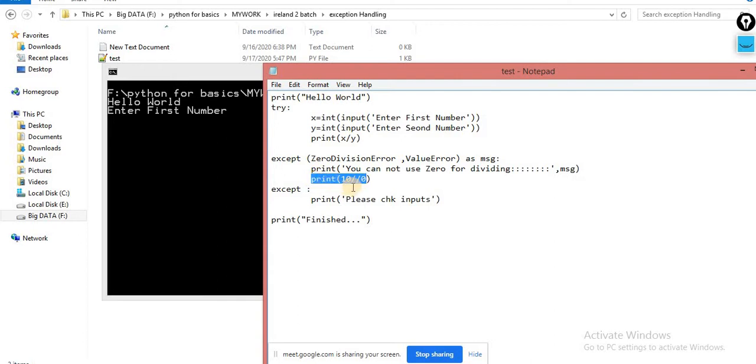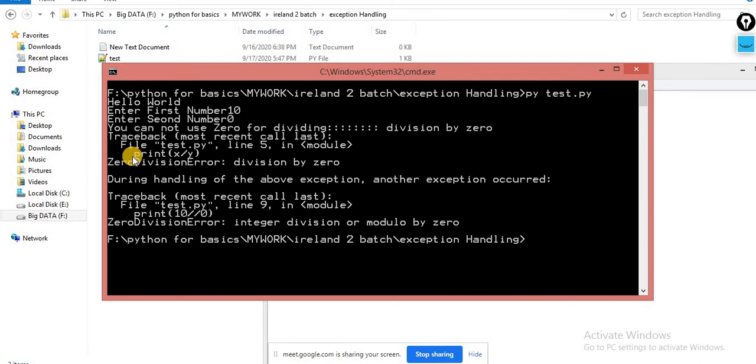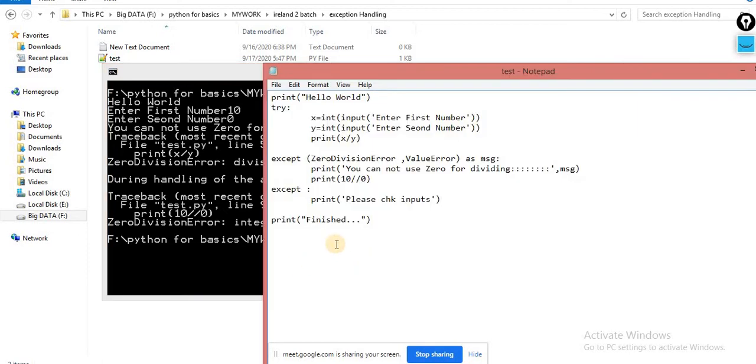Whenever the try block throws an exception, that exception is processed by this except block, and here again the exception is there. Immediately your program will stop over here. You can check like this. I am entering the first number, second number. Now you can check the 0 division error. Where is this error occurring? Inside the except block, and again this is called not successfully terminated.